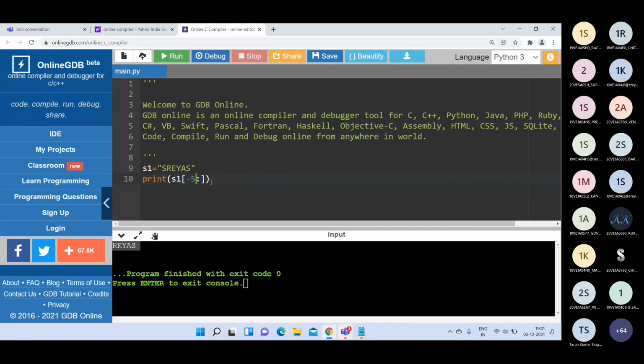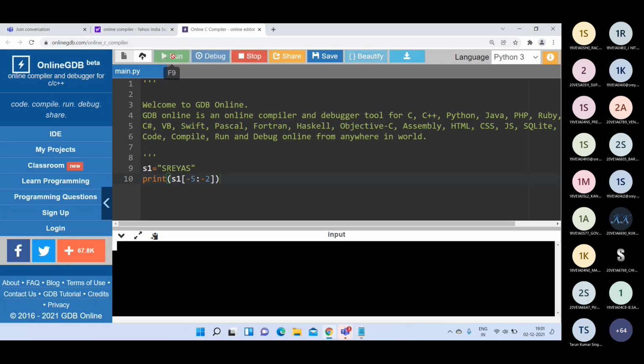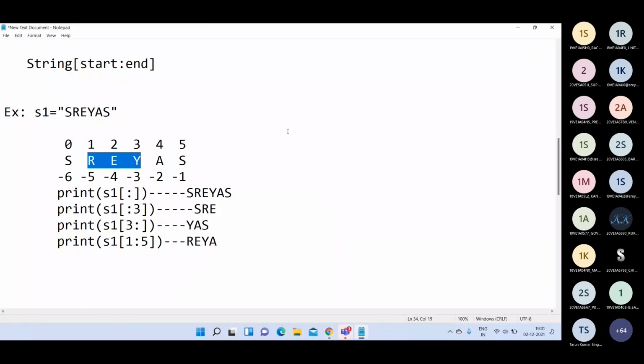Yes, sir. Then if you specify something like -5 and -2, that means the starting index is -5 up to -3. We will get from -5 to -3, that is REY. If I run this, we will get REY here. Like that you may use either positive indexes or negative indexes in the place of starting and ending index values. Is it clear?